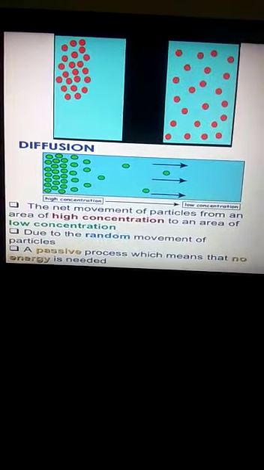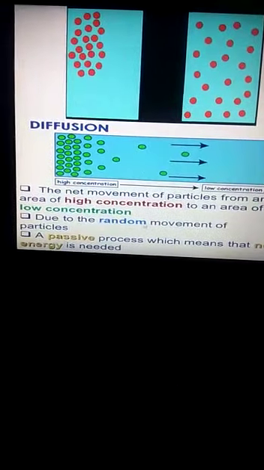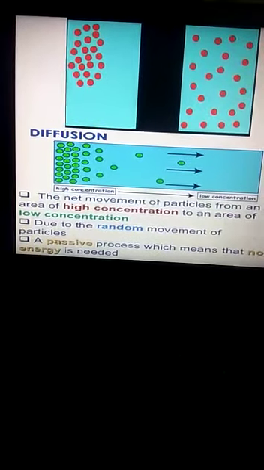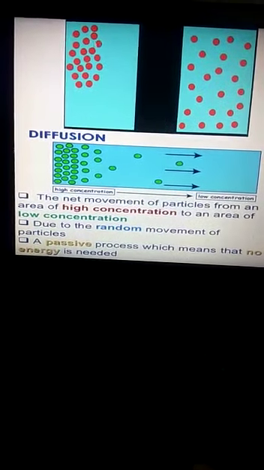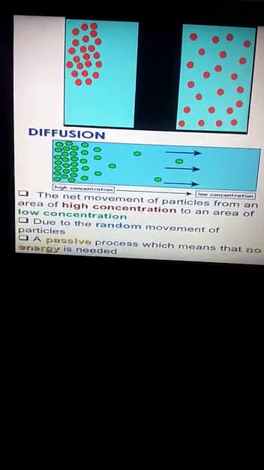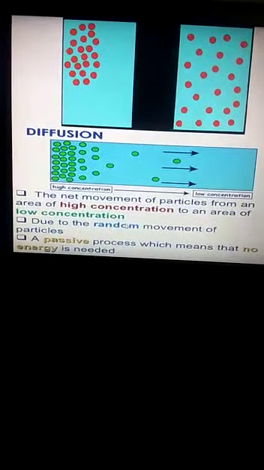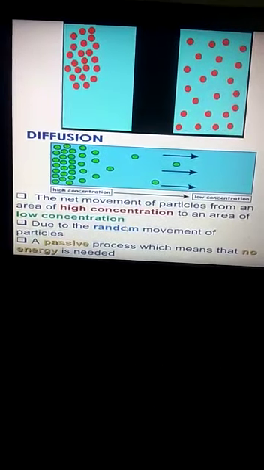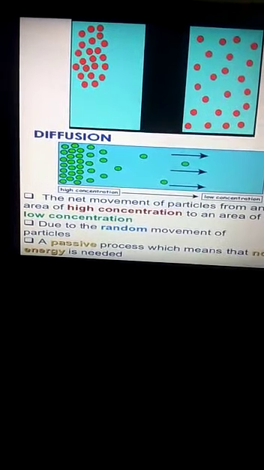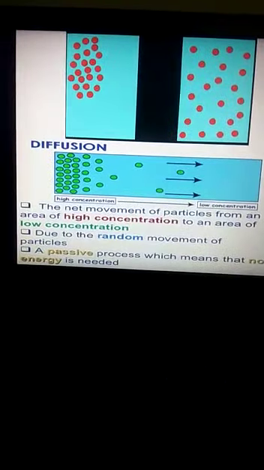Second, it is due to the random movement. That means there is no precise direction where it should move. It can move in any place because these particles have kinetic energy with them, so they will have energy to move in random direction. This is a passive process. That means externally no energy is required to be given. It can use its own internal kinetic energy. No amount of energy we have to provide so that the particles can start doing diffusion.